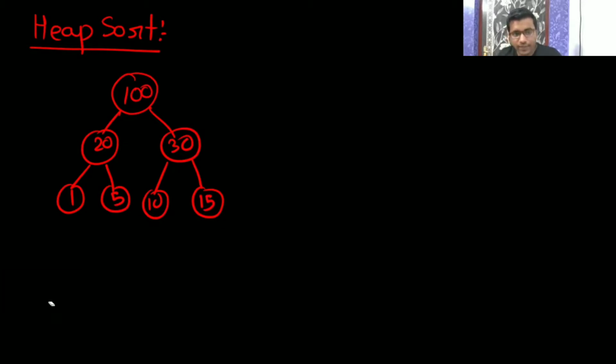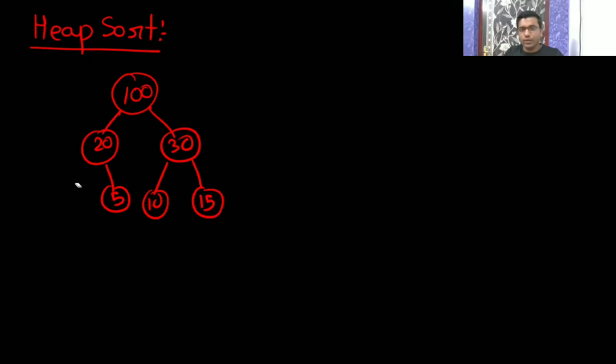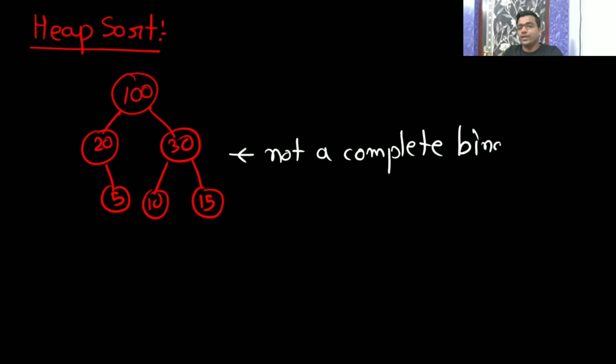See, what can happen? If you are asking, then let me take that also. The minimum is going to be 1. You will delete this 1. So after deletion, now tell me whether it is a max heap or not. You have deleted the minimum, which is at a leaf. Now tell me whether it is a max heap or not. After deletion, it's not a max heap because it is not a complete binary tree.